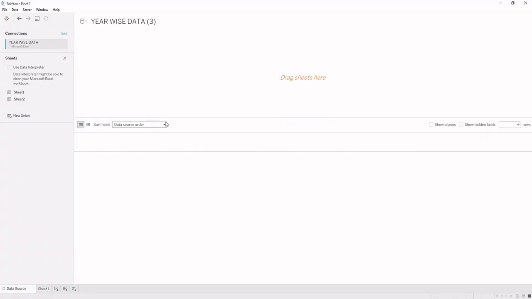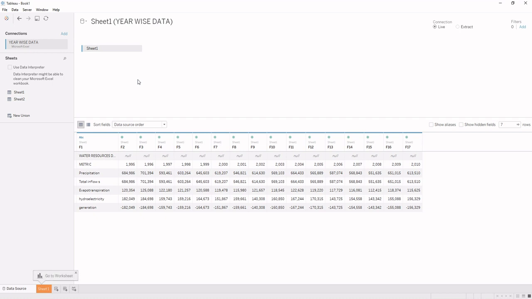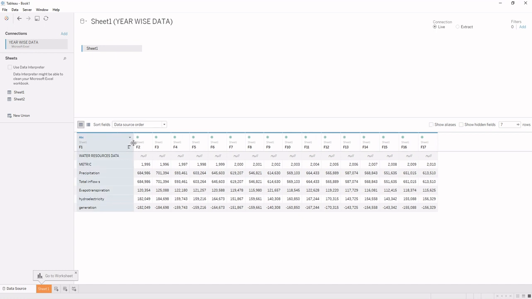Once it is connected in Tableau, we can see in the data source panel it is showing one connection with two sheets. When I pick the first sheet, I see the data like this, where the column names are shown in the format F1, F2 up to F17, and the first row is water resources data, and the second row is metric, showing 1995, 96, 1997 and up to 2010.